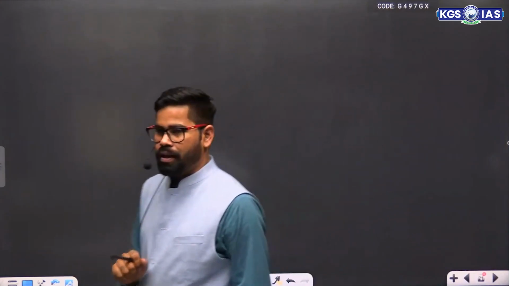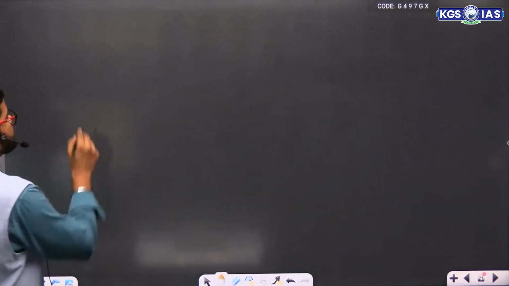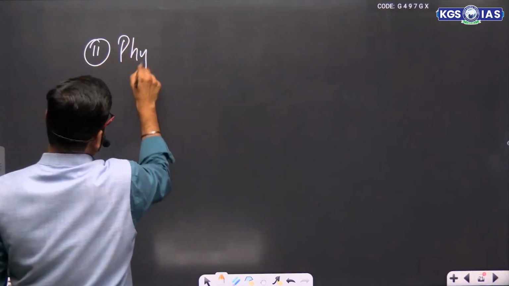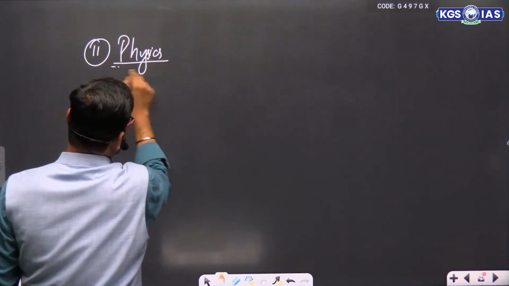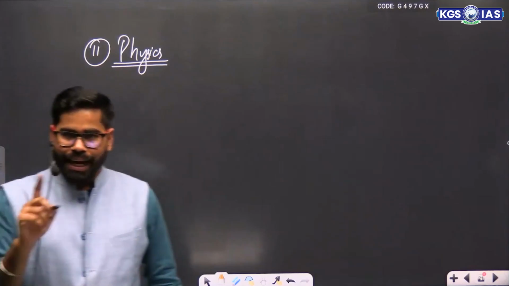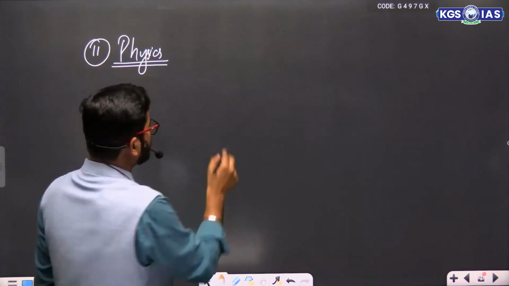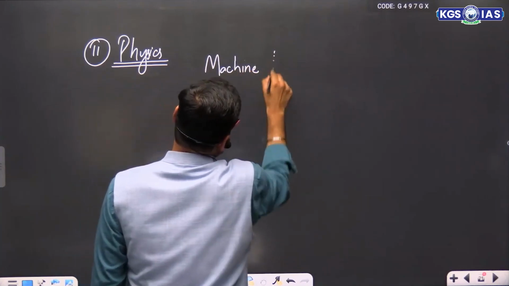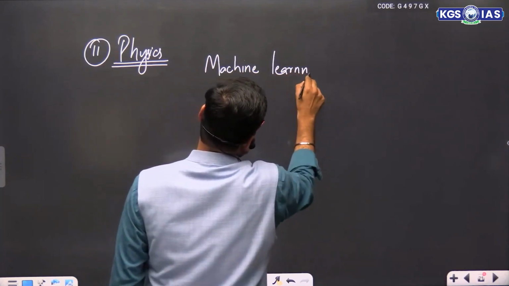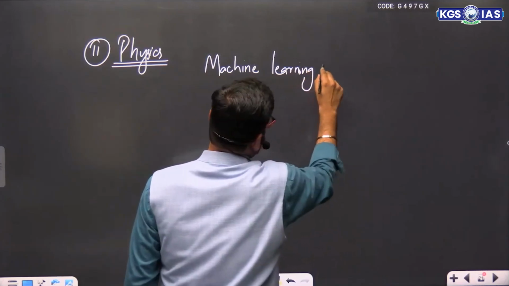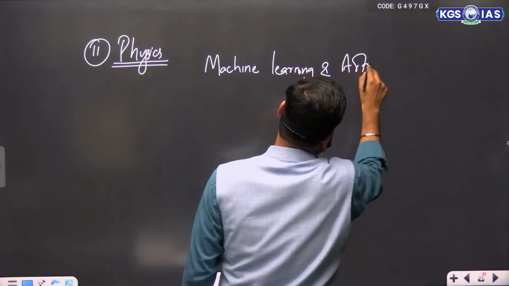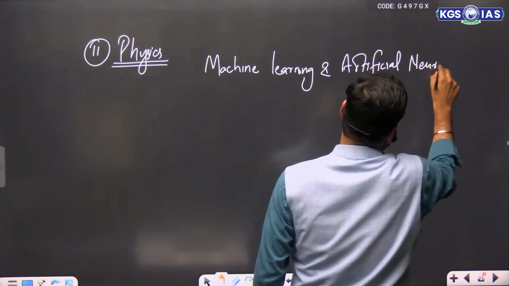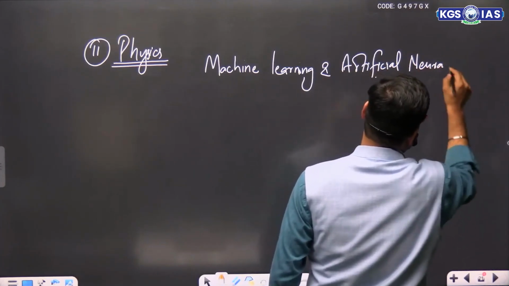Second part, Nobel Prize in chemistry. No, Nobel Prize in physics. Nobel Prize in physics. It has been provided for two things: machine learning and artificial neural network.